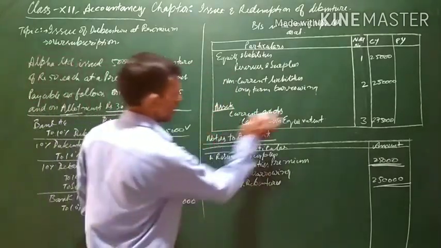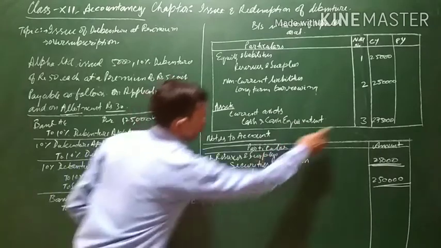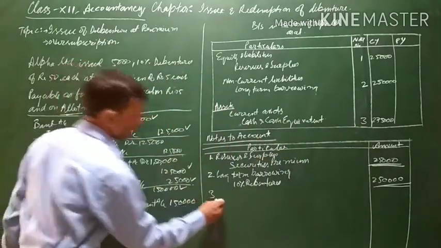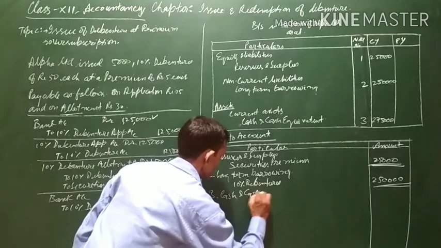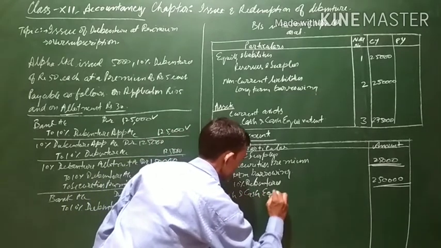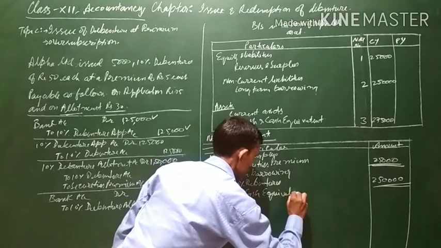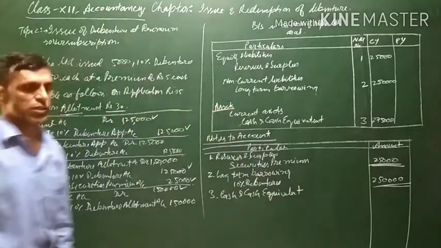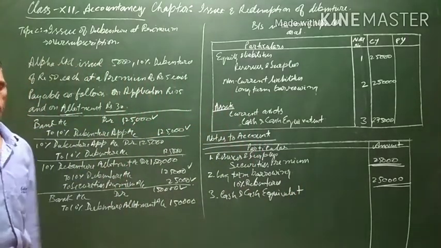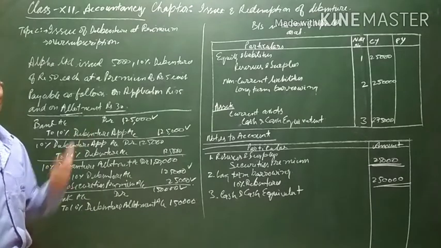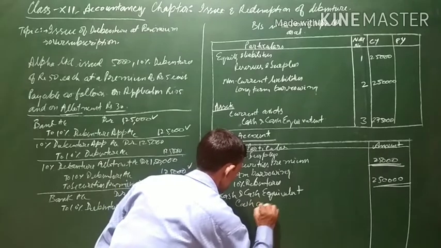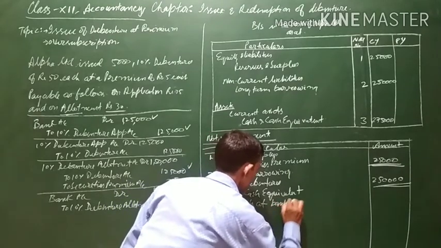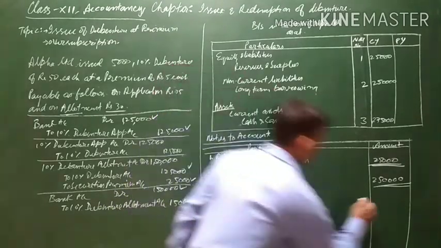Now note number 3 is cash and cash equivalent. So under note number 3 we will write cash and cash equivalent. What is this cash and cash equivalent? It is all the money which is available in the bank on account of issue of debentures. So we will write here cash at bank, and the amount is 2,75,000.